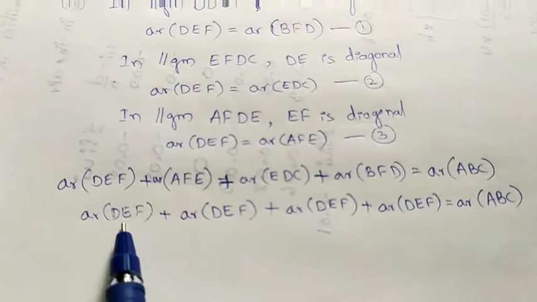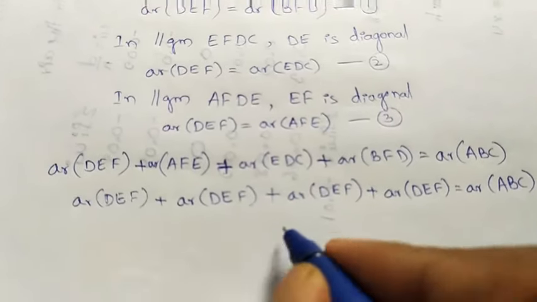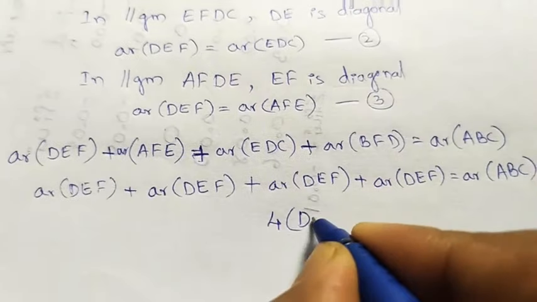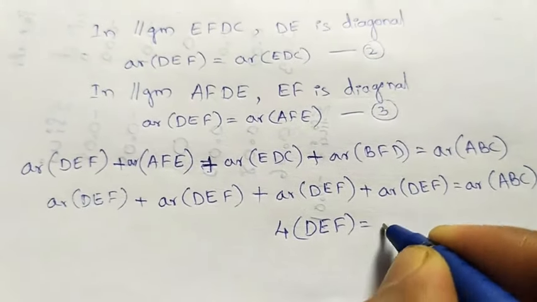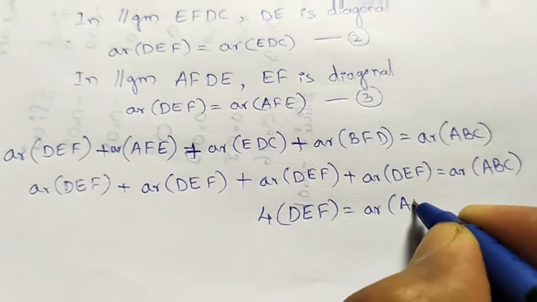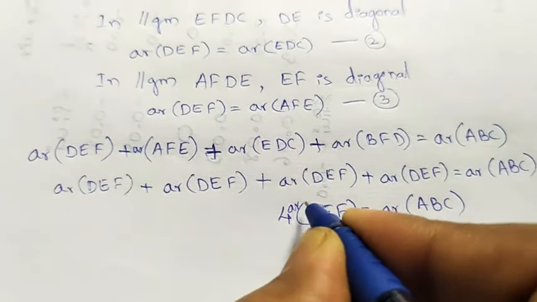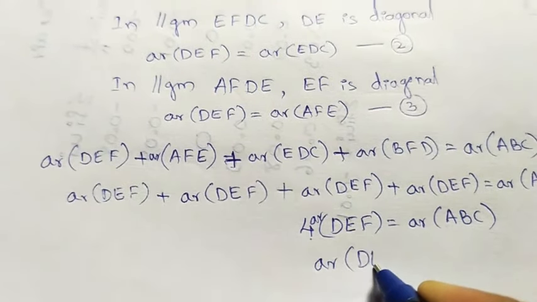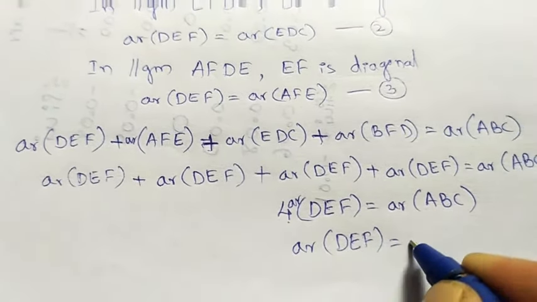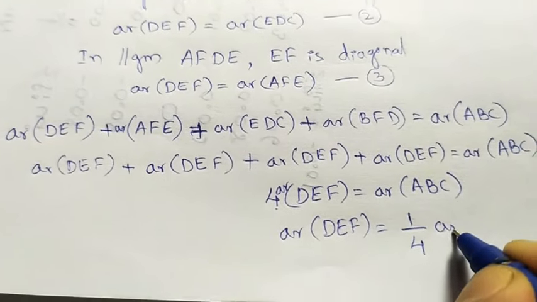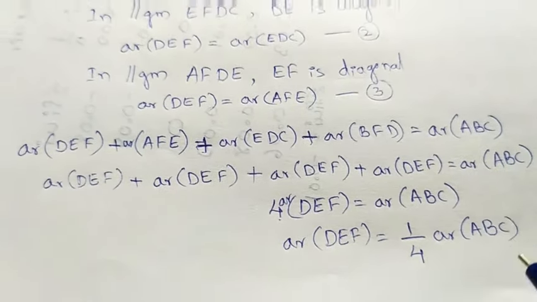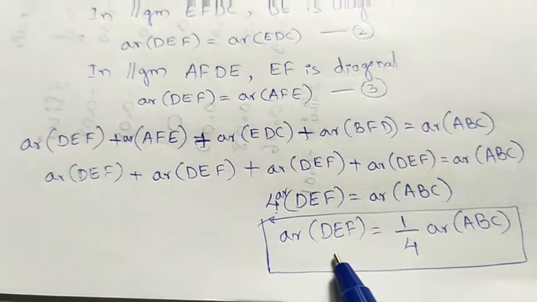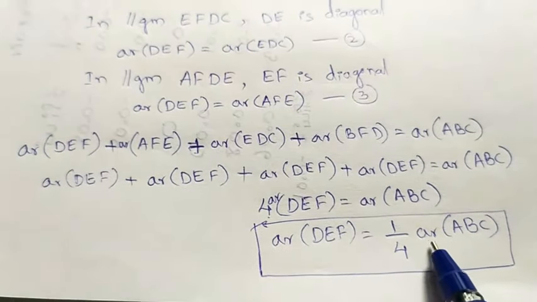Okay, how many DEF did we get? 1, 2, 3, 4. So 4 DEF equals area of ABC. If I take 4 to that side, area of DEF equals 1/4 of area of ABC. So we got the required proof.